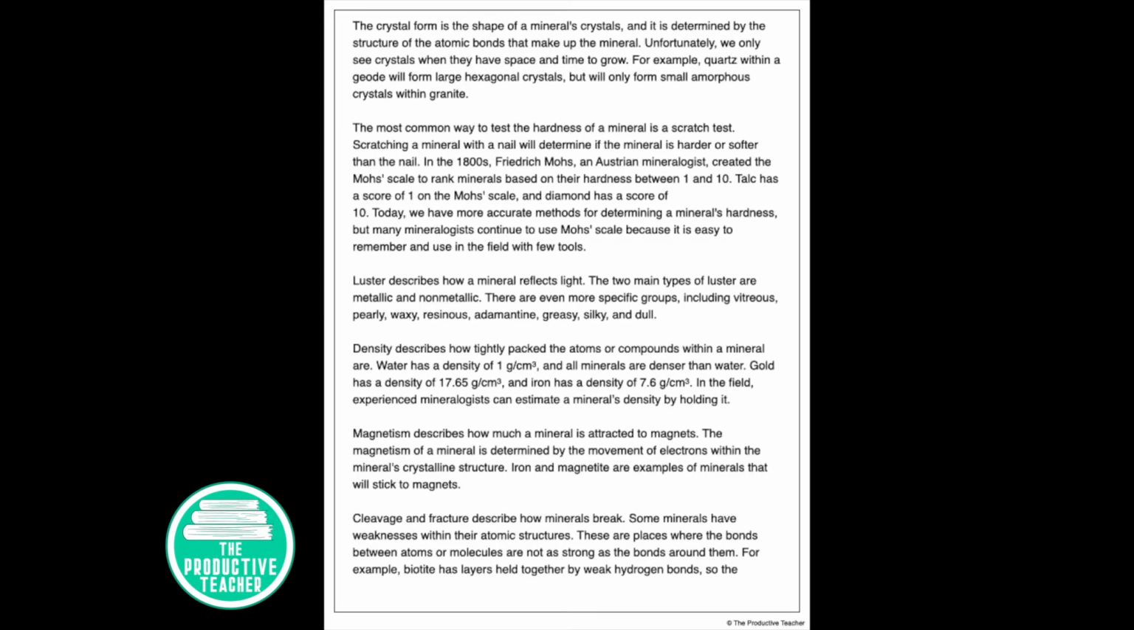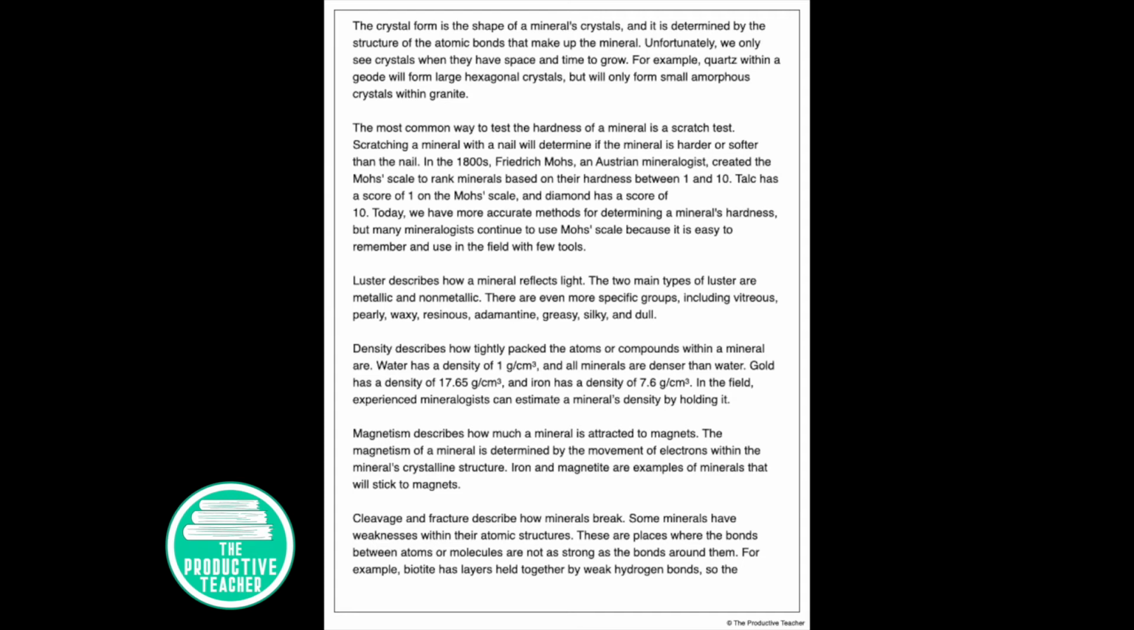In the 1800s, Friedrich Mohs, an Austrian mineralogist, created the Mohs scale to rank minerals based on their hardness between 1 and 10. Talc has a score of 1 on the Mohs scale, and diamond has a score of 10. Today we have more accurate methods for determining a mineral's hardness, but many mineralogists continue to use Mohs scale because it is easy to remember and use in the field with few tools.